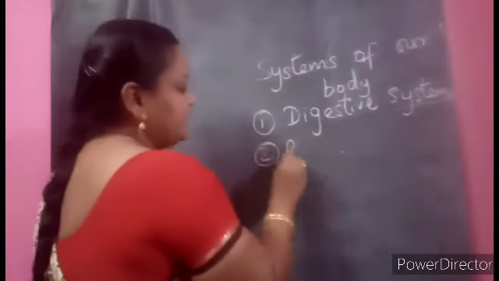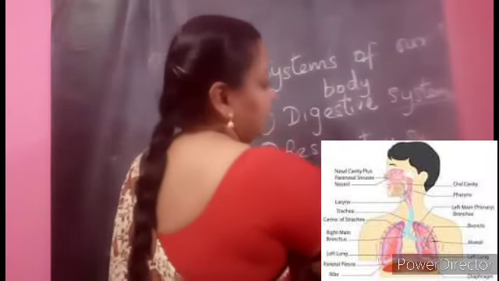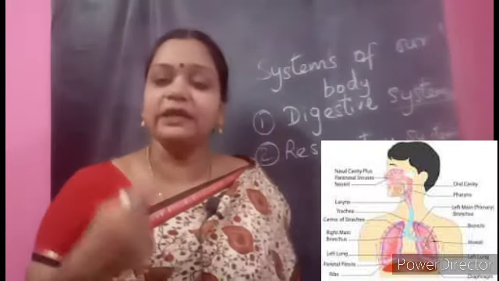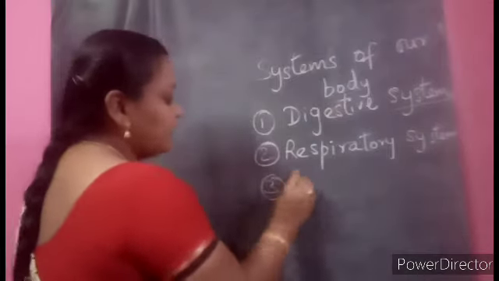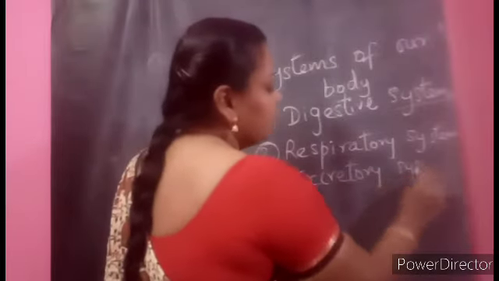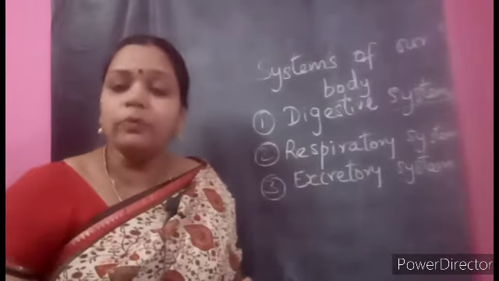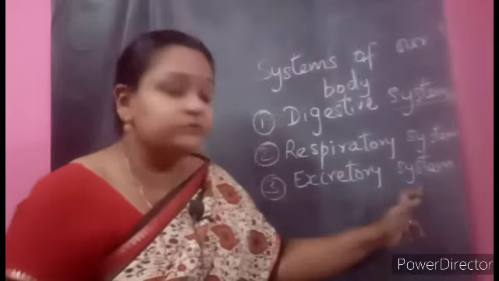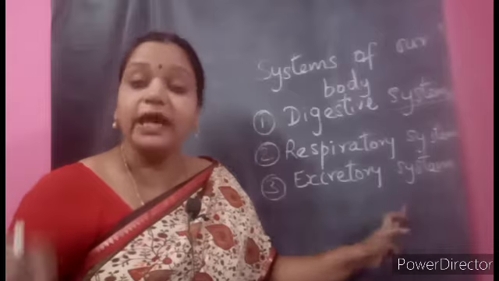Next, the respiratory system. In this system also there are many organs. They all work together and help us to breathe in and breathe out. Very important for living. And there is another system called the excretory system, children. This system helps us to remove the unwanted food. After eating the food, unwanted waste materials have to be removed from our body. So the kidneys and so many other organs work together for this removal of waste materials from our body. That is the excretory system.